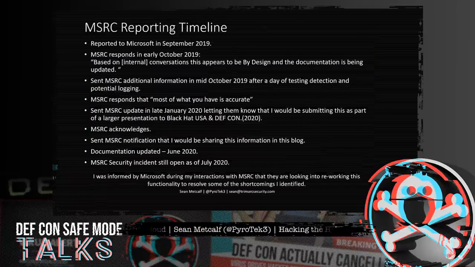I reported this issue to Microsoft Security in September of 2019, continued corresponding with them, providing additional details through the rest of the year. Again, my biggest concern with this is that on the Azure AD side, there's no way to detect, remediate, or prevent a global admin from flipping the switch and gaining full Azure rights.